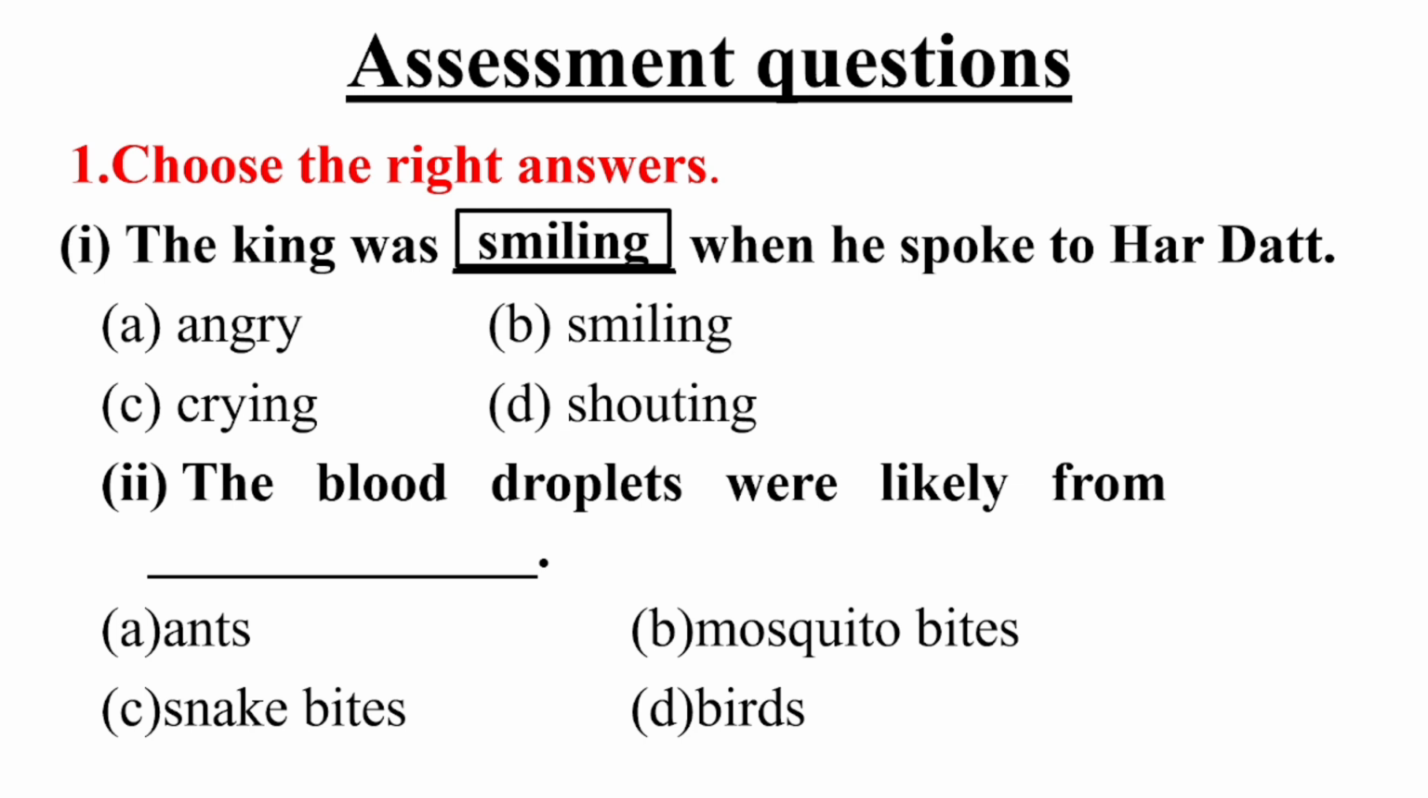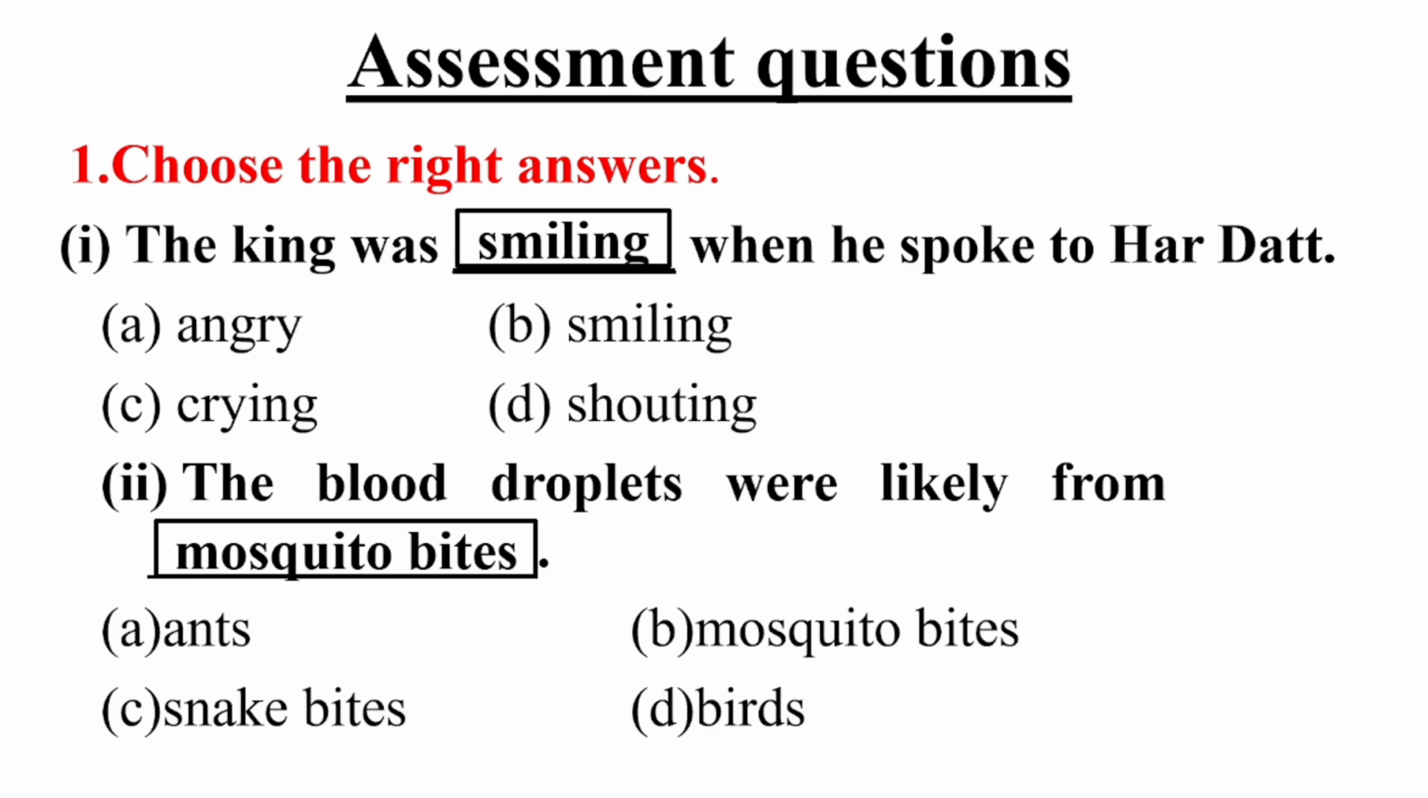The blood droplets were likely from: four options are here. Ants, option number 1. Mosquito bites, option 2. Snake bites, option 3. And birds, option number 4. The right answer is, yes, you are correct. Mosquito bite is the right answer. And you all have answered very nicely. Thank you. Thank you a lot.